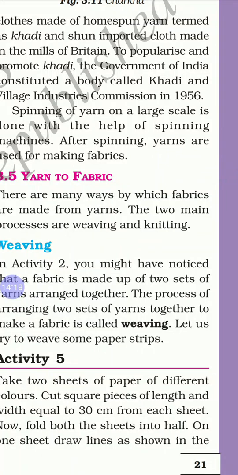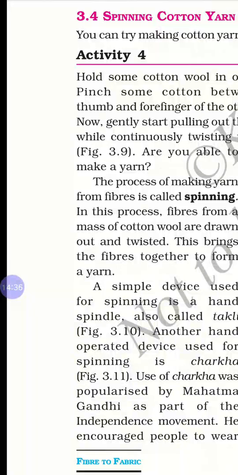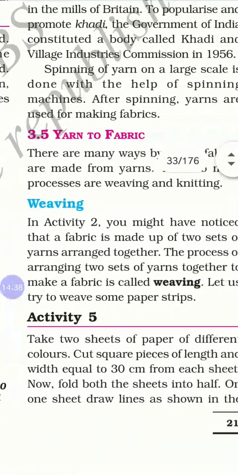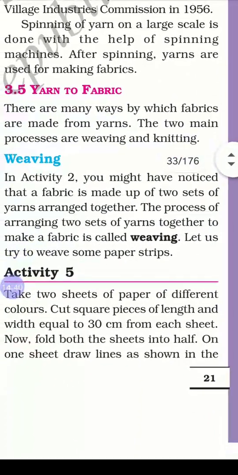Yarn is nothing but a thread. Spinning means we twist one fiber with another and join them together to form a thread, which we call yarn. This process is called spinning. It is done by charaka, which Gandhiji was using, and also another is takli. Nowadays many machines are available.